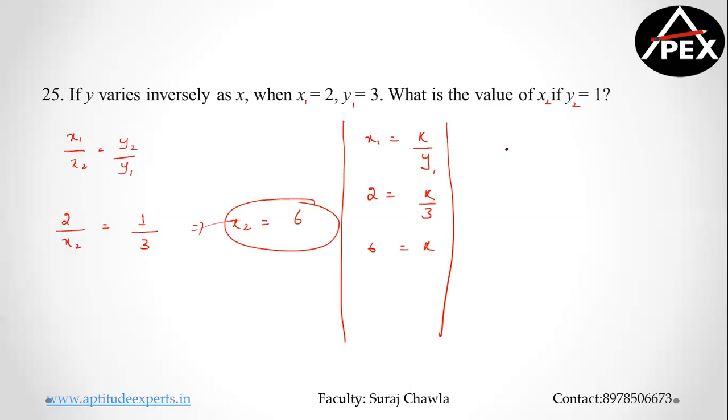Clear? Now if I have k is equal to 6, now I take x2 is equal to k by y2. So I want the value of x2, the value of k is equal to 6 and the value of y2 is equal to 1. So therefore the value of x2 is equal to 6. So learn both the methods, which will be really important for all the exams. Clear?